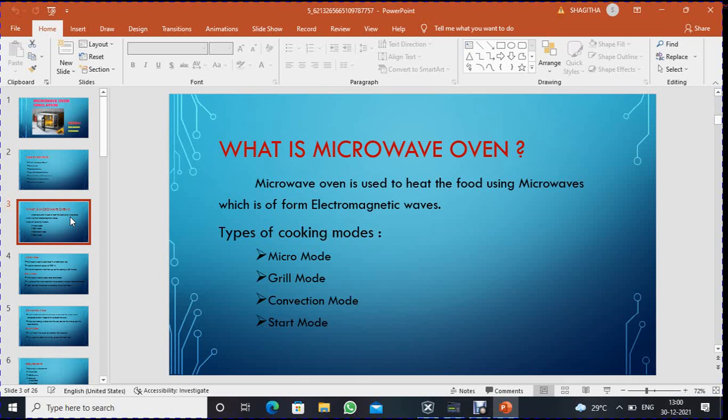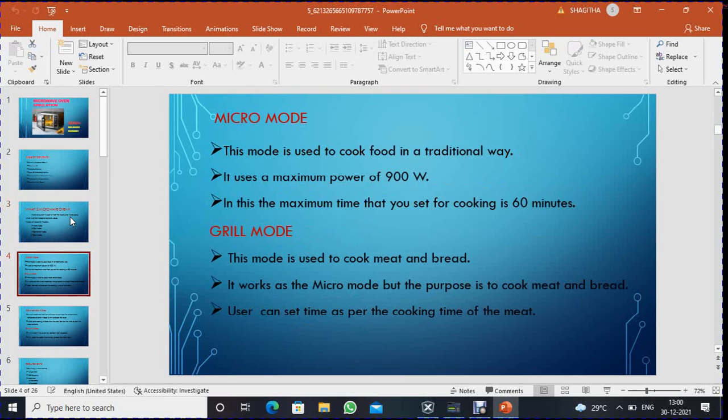What is a microwave oven? A microwave oven is used to heat food using microwaves, which are a form of electromagnetic waves. Types of cooking modes: micro mode, grill mode, convection mode, start mode. Micro mode is used to cook food in a traditional way. It uses a maximum power of 900 watts. In this, the maximum time that you can set for cooking is 60 minutes.